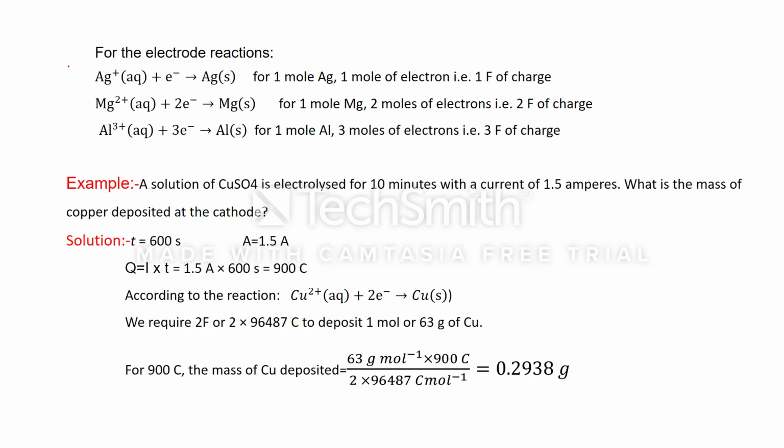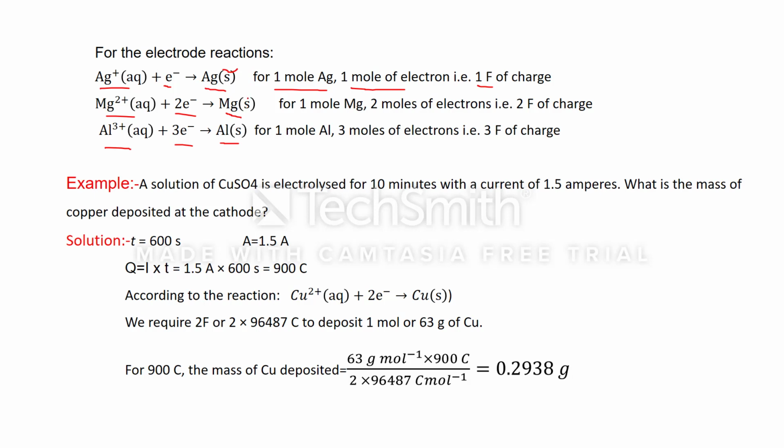Now see the following electrode reactions. Silver from aqueous solution: silver ion gains 1 electron and converts into solid Ag. Mg2+ gains 2 electrons and converts into Mg. Al3+ gains 3 electrons and converts into solid aluminium. What do we conclude from these reactions? For 1 mole of silver, we have to pass 1 mole of electrons, that is, electricity or charge equal to 1 Faraday, to get 1 mole of silver.